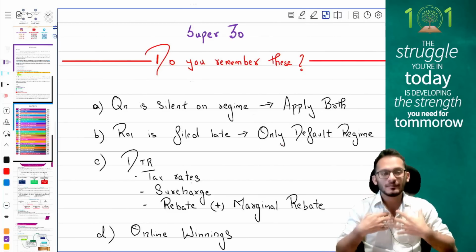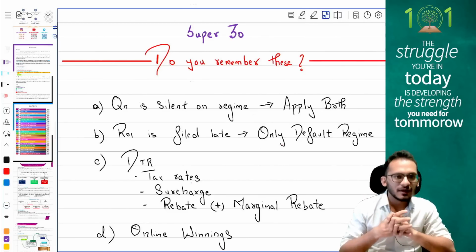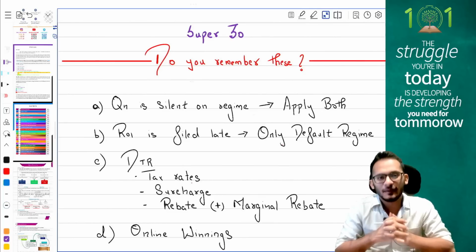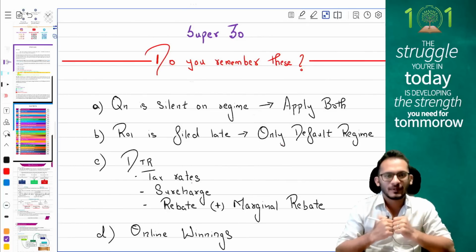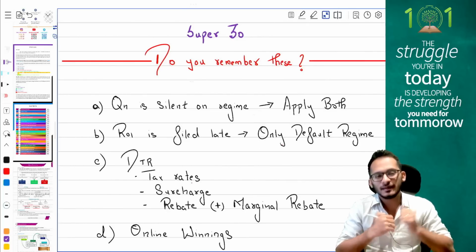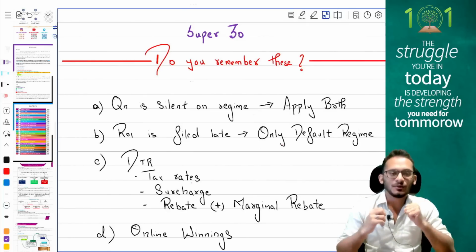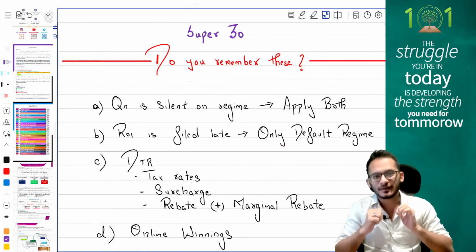Take today's time, take some rest, and start over again because a very exciting paper is coming up for you, your taxation. Yes, one of the most scoring papers for your exam people, and this time's exam, like I told you last time itself, is going to be very predictable.